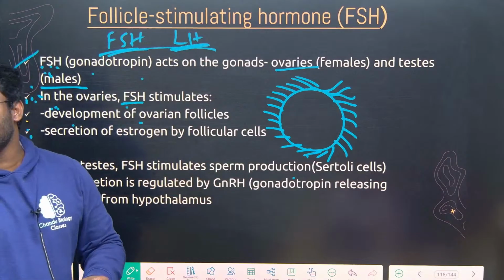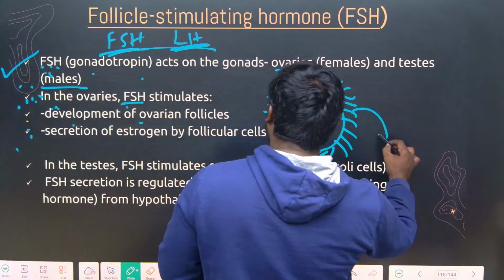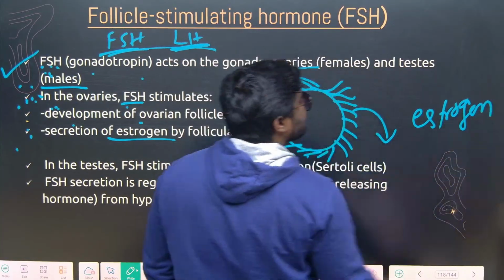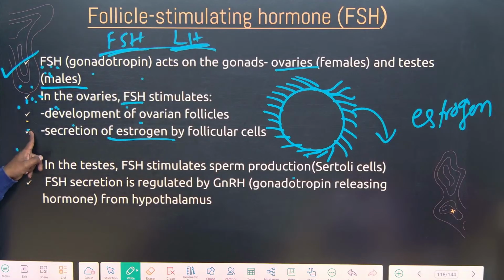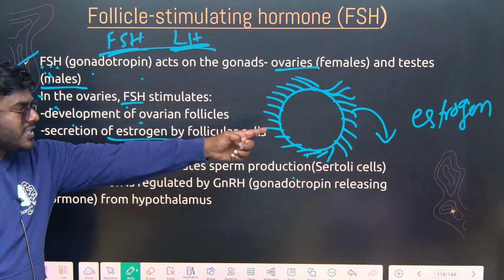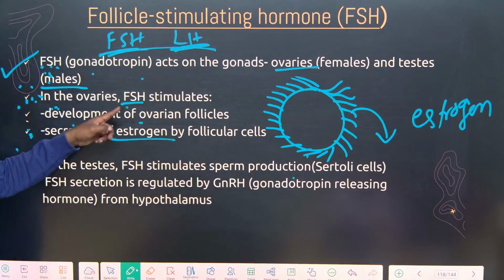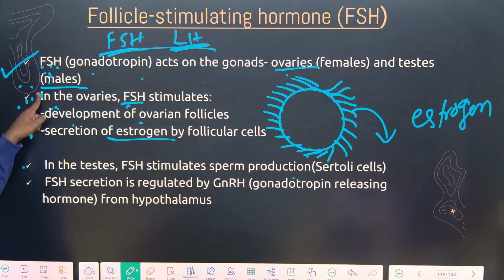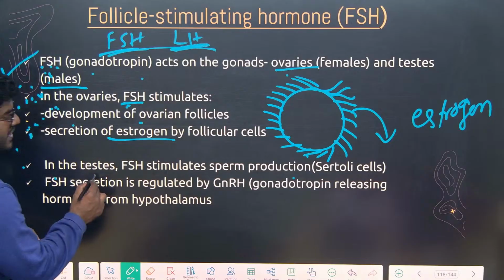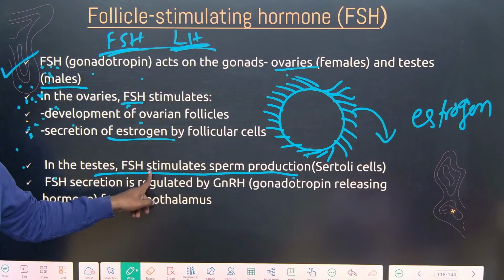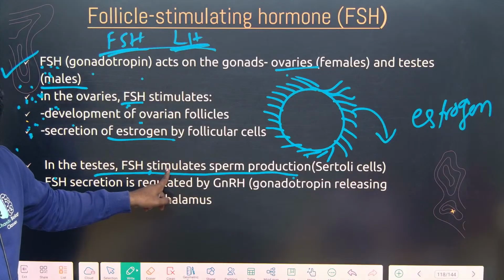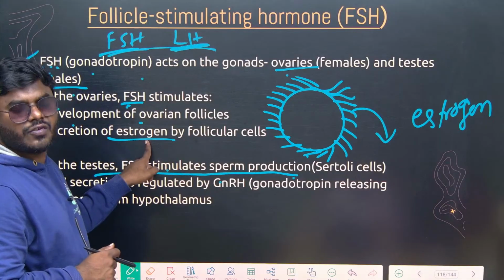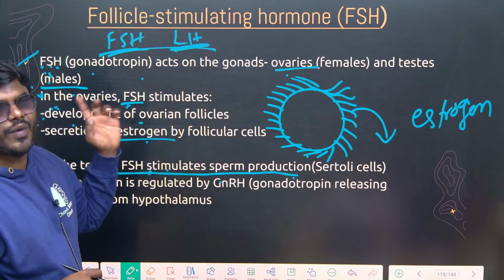And what is the function of these ovarian follicle cells? They are majorly involved in releasing estrogen, one of the major female sex hormones. Correct? So FSH acts on the ovarian follicle and stimulates the release of estrogen. FSH acts on one of the gonads, the ovary, and it also acts on the testis, in the case of a male. In the testis, FSH stimulates sperm production, because we get questions on this in matching. Correct? Now understand the interesting point. FSH is involved in sperm production, while LH is involved in the production of estrogen by stimulating ovarian follicle cells.